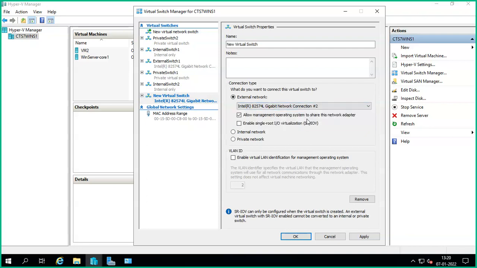I'm selecting this one, and I put the name external switch two, because switch one is already existing here. If you want, I can delete it also, no problem. Apply. Now the switch is created. It is bridged to this physical NIC. The spelling mistake is there, no problem.